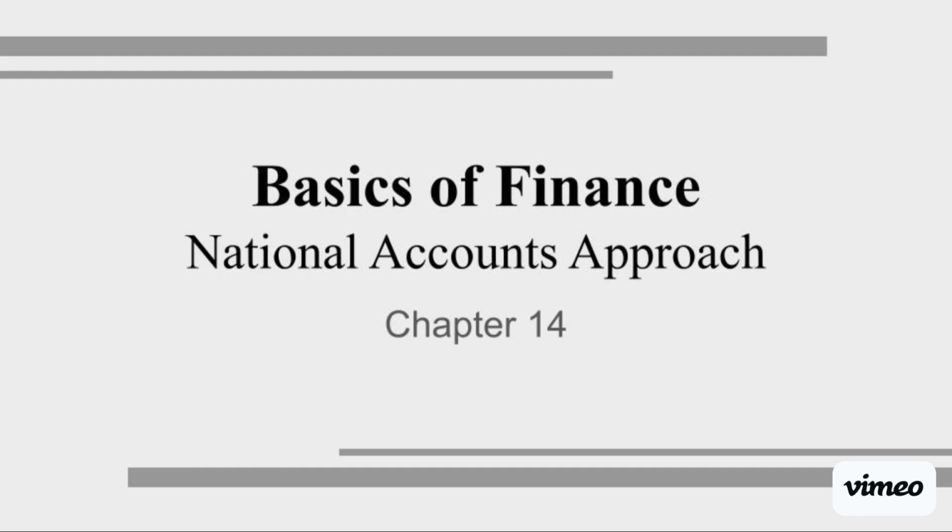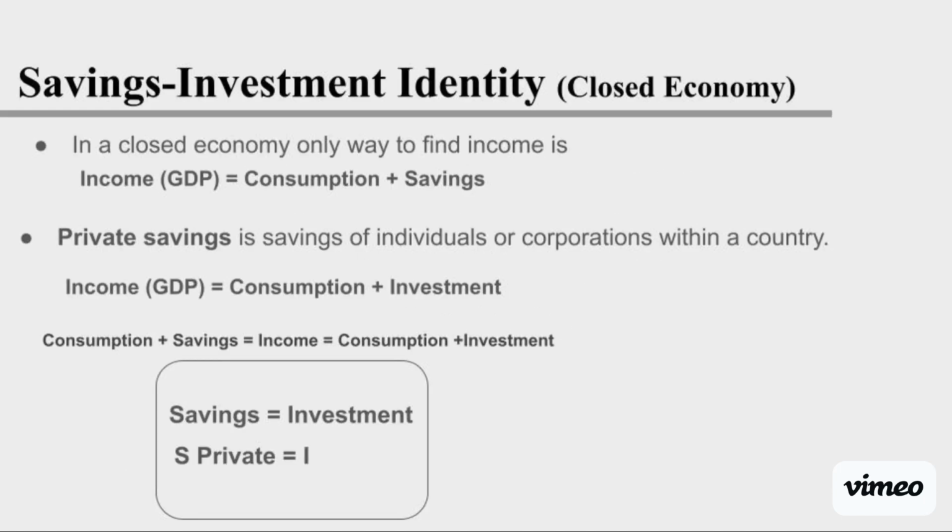I'm going to be discussing the national accounts approach from Chapter 14, Basics of Finance. One of the biggest concepts within this is the savings investment identity within a closed economy. A big part of that is private savings, which is savings of individuals or corporations within a country. The formula for that would be income equals consumption plus investment. And since it's a closed economy, the only way to define income would be income equals consumption plus savings.